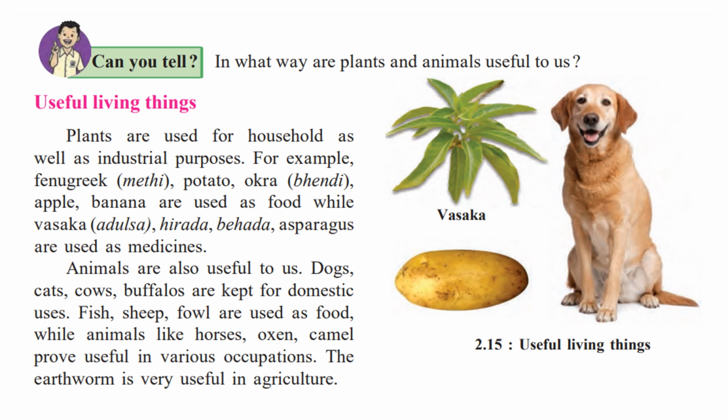Now just like plants, animals are also useful to us. We know that dogs and cats are useful and are kept as pets. So also cows and buffaloes are useful to us. Cows give us milk, buffaloes are used in the fields and kept for domestic uses. Fish, sheep and fowl, that is all the birds like hens and ducks, are used as food, while animals like horses, oxen, and camels prove useful in various occupations. That is, they help us to carry load and help us for transportation.